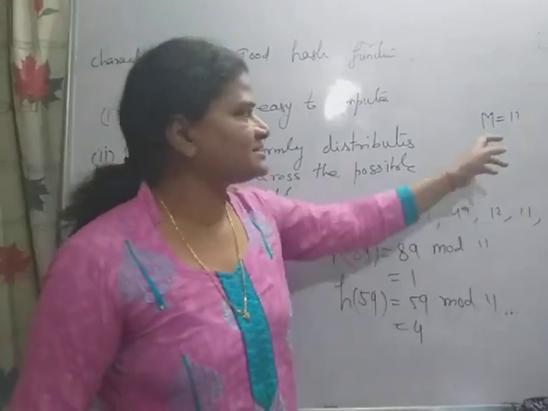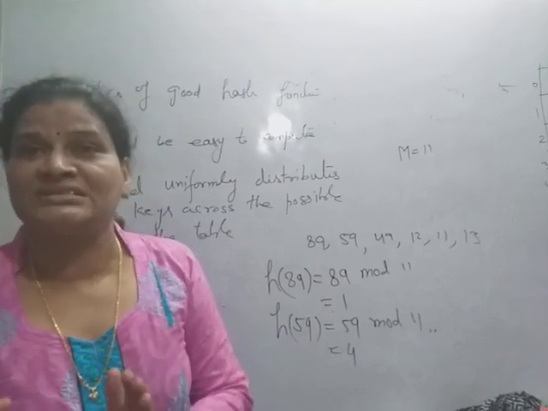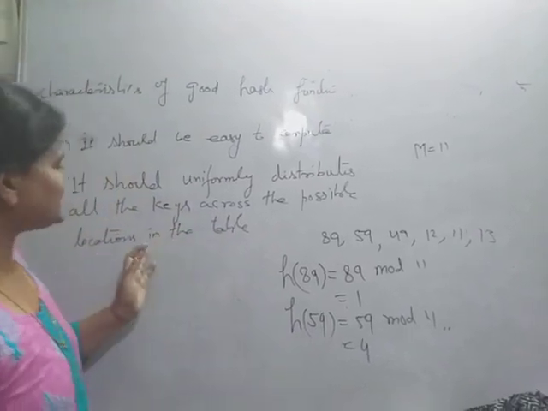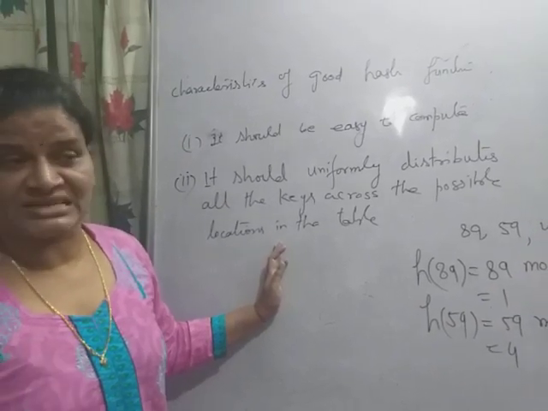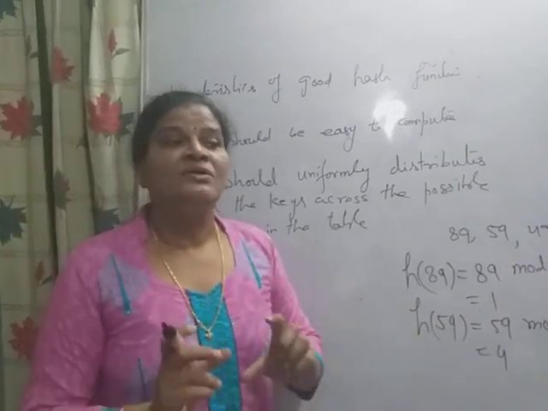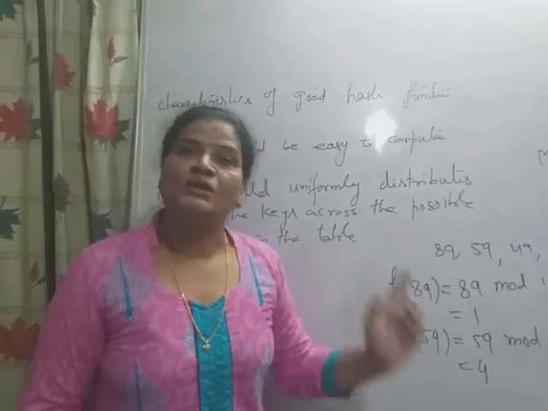Here also there is a collision, but the number of collisions is smaller. So in the second point, our objective is to minimize the number of collisions. Again, what is collision? When two different keys map at the same location.